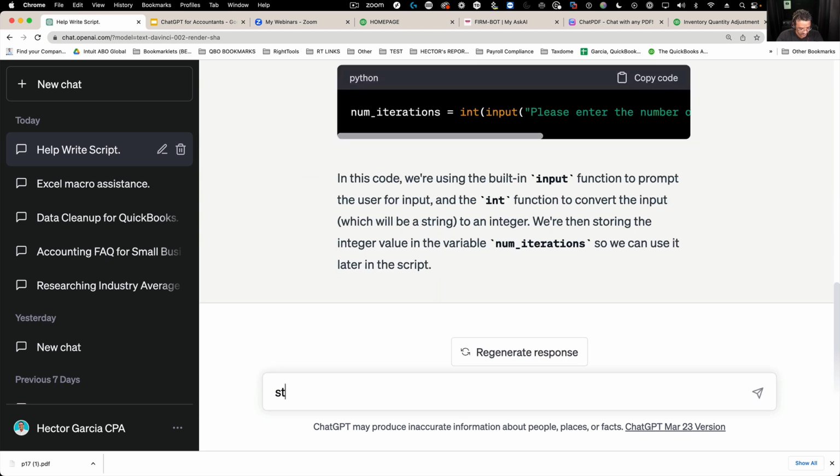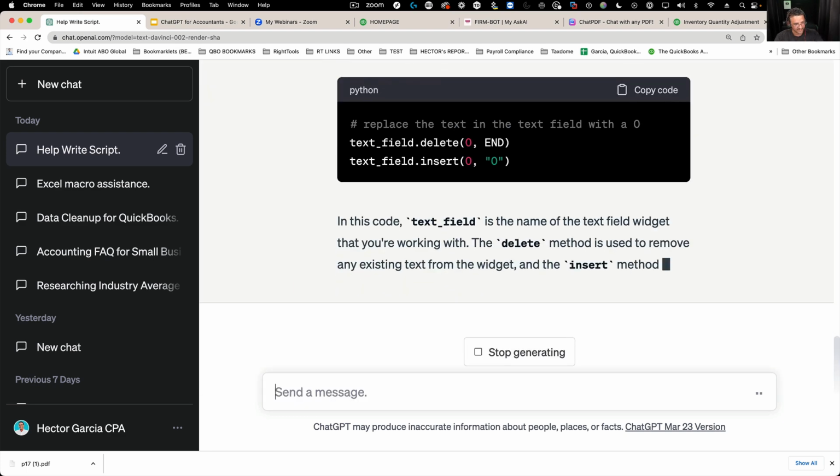Then step 2, replace the text in the current text field with a 0. Okay. So that's the second part.